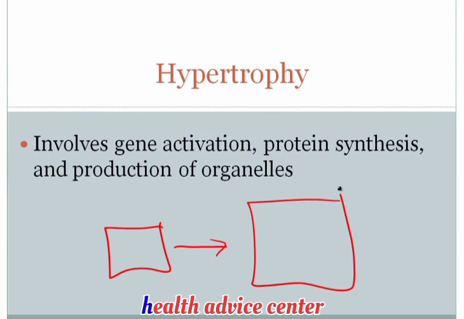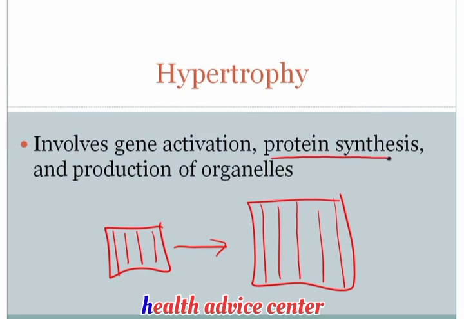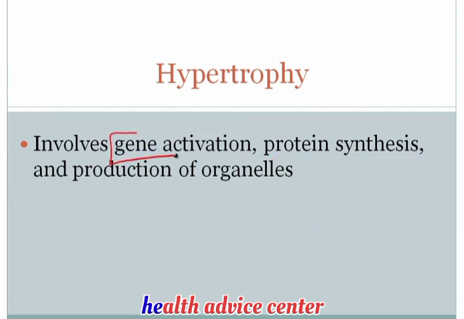Now, if we're going to increase the cell size, a couple important things. First of all, recall that a cell has a skeleton, which is called the cytoskeleton. And that cytoskeleton is what gives the cell its size and its shape. If we want the cell to become bigger, we're going to have to increase the production of that cytoskeleton. And the cytoskeleton is predominantly made of protein. So one of the very important mechanisms for hypertrophy would be protein synthesis. Now, obviously, in order to produce proteins, genes are going to need to be activated. So you could put this story together by basically saying that one mechanism of hypertrophy is gene activation and protein synthesis.